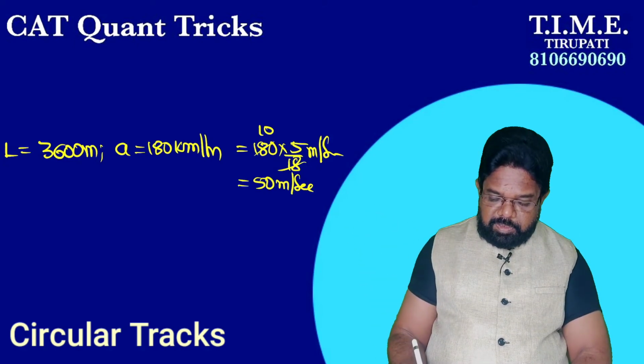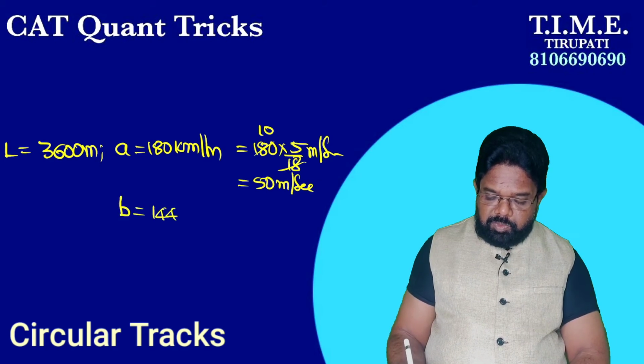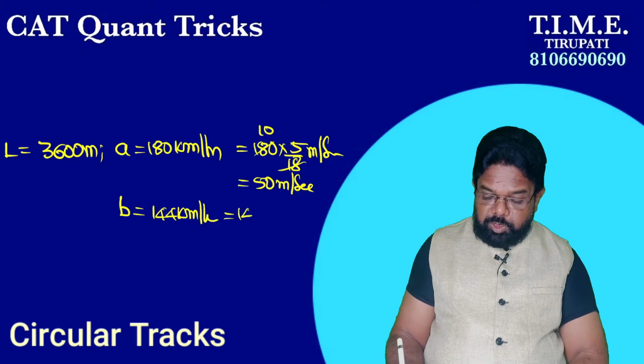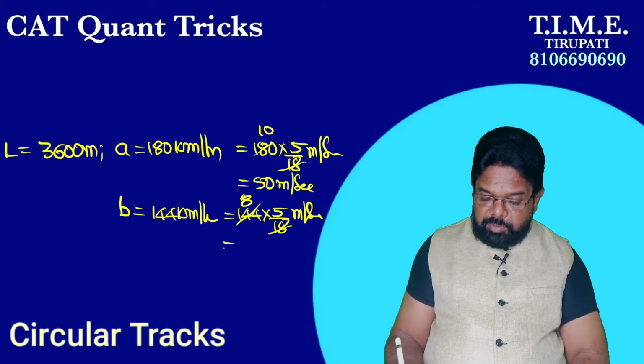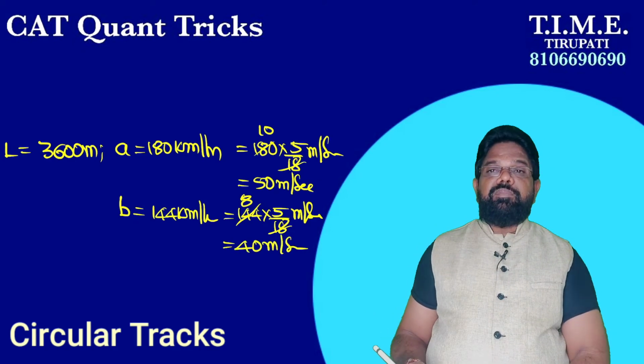Now, the second speed is also given here. B is 144 kilometer per hour. Convert this also into meter per second. 144 into 5 by 18. 18 8s gets cancelled, 8 5s are 40 meter per second. So, their speeds are 50 meter per second and 40 meter per second.